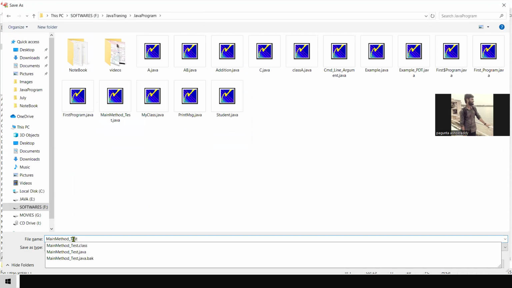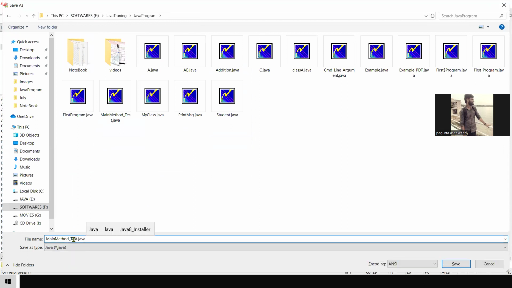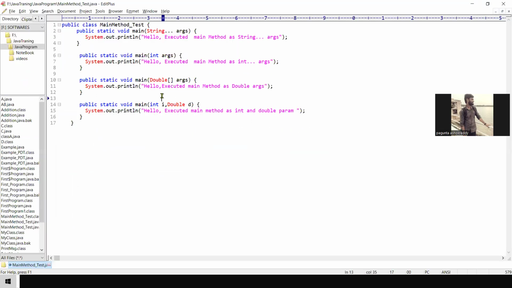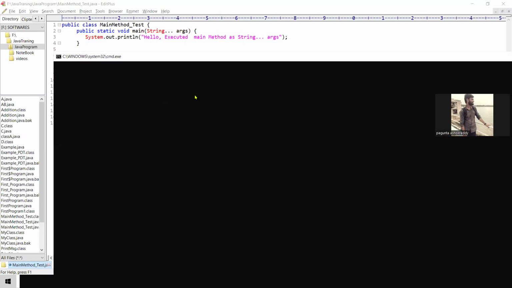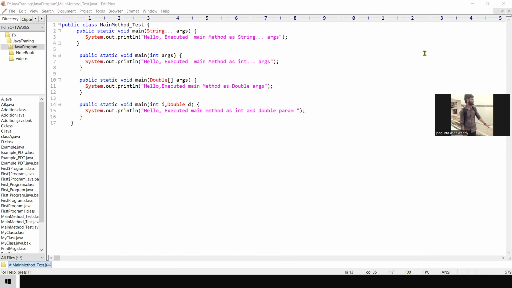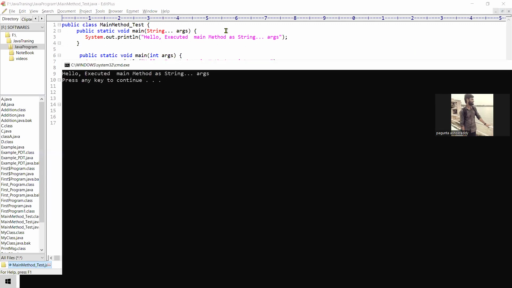Save it. Dot Java. Enter. Already there. Okay. Control S. Control 1. Yes, compilation is done. Now I'm going to run. Control 2. Yes. Which one is executed?